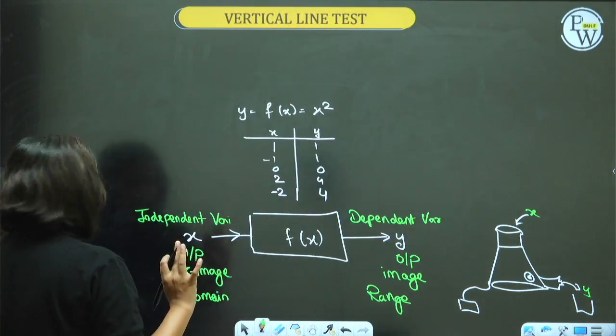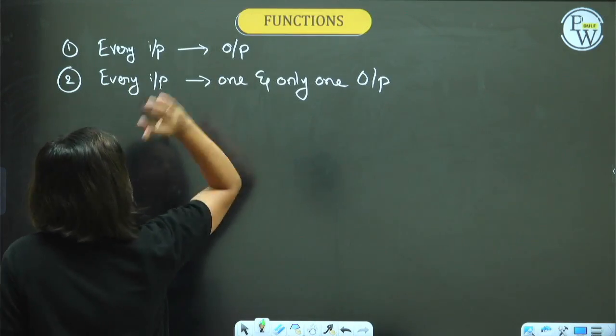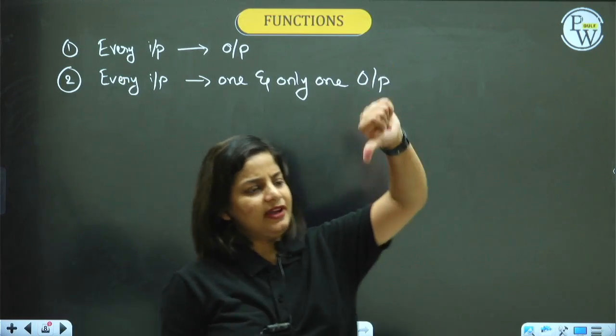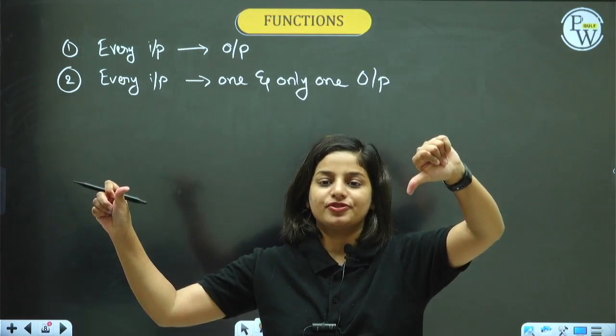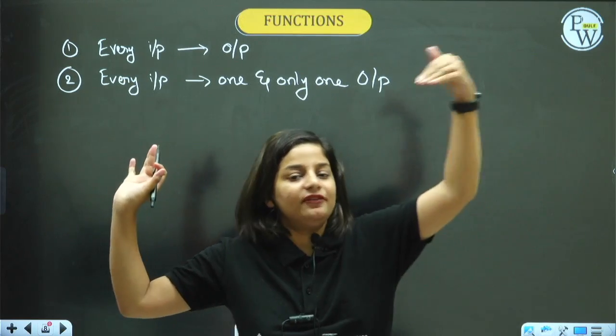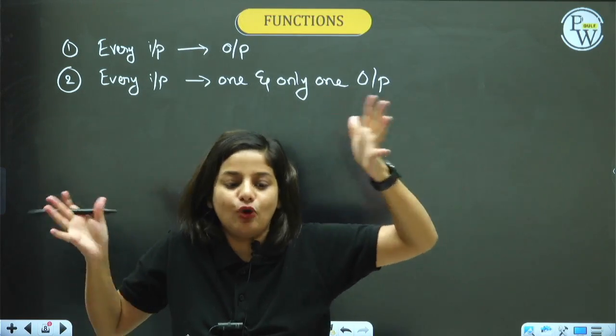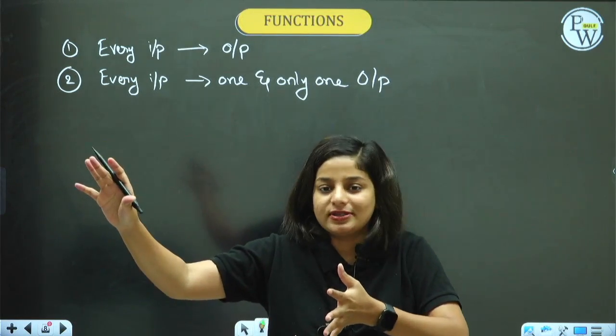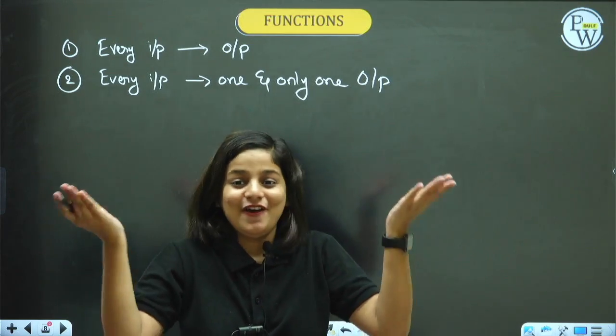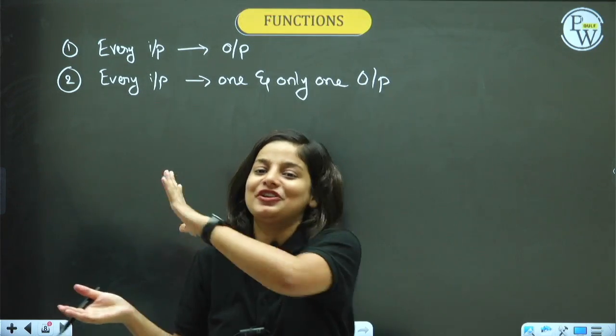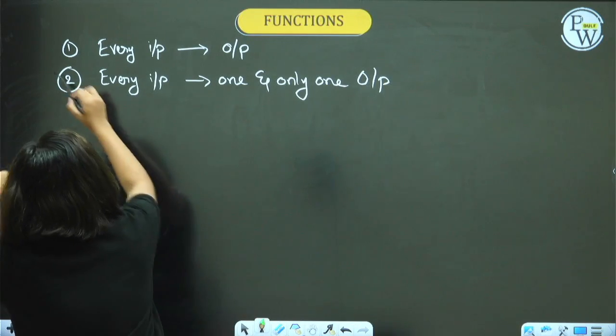Do you demand from this machine every input should have an output? If I am giving apple, I should get apple juice. It shouldn't happen that I am giving apple and it's not giving me apple juice. Oh my god, I'll throw that juicer. We don't need such a juicer. For a function, every input should give me an output. So first condition, well verified.